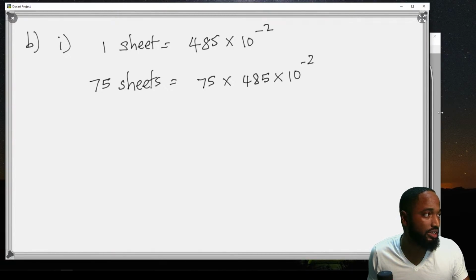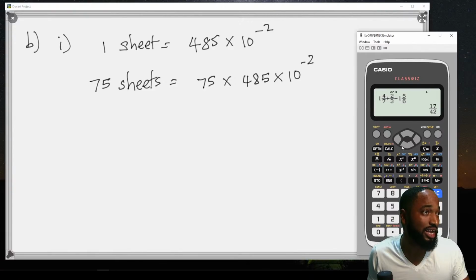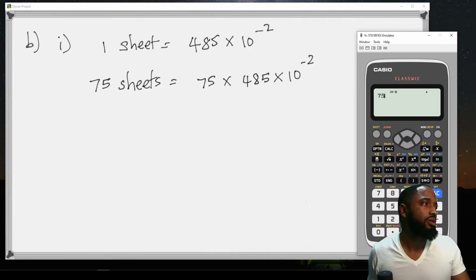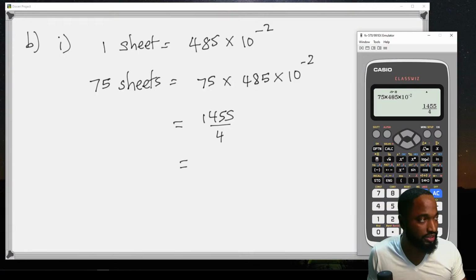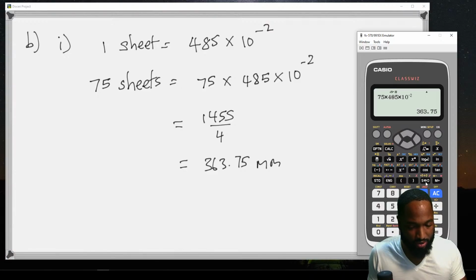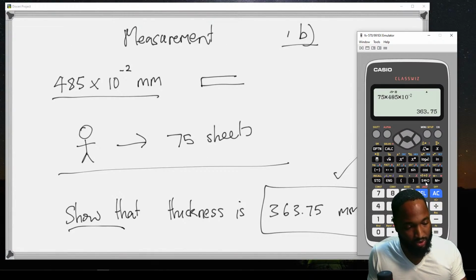You whip out your calculator in your exam and type it in exactly. So it would be 75 times 485 times 10 to the power of negative 2. Hopefully you get your answer. You could put that as 1455 over 4, and this is equal to 363.75 millimeters. Is that what we were asked to prove? All right, boom, so you showed that.